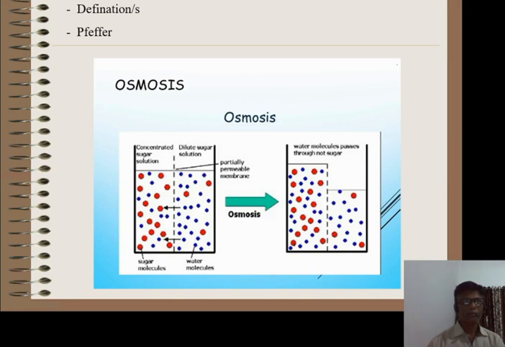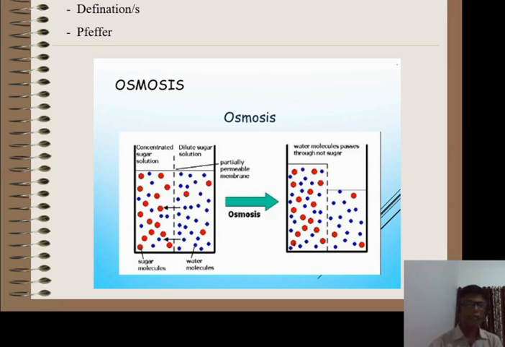As we know, the less concentrated solution, meaning dilute solution, is also termed as hypotonic solution, whereas the more concentrated solution, meaning highly concentrated solution, is called hypertonic solution. And on the basis of this, osmosis can also be defined as the movement of solvent molecules from the region of hypotonic solution to the region of hypertonic solution through a semi-permeable membrane is called osmosis. In this way, osmosis can be defined in different ways.